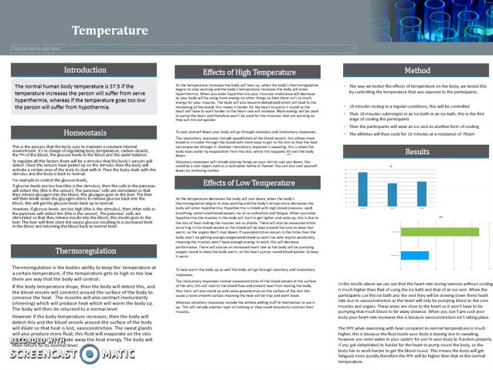Effects of low temperature. As the temperature decreases, the body will cool down. When the body's thermoregulation begins to stop working and the body's temperature decreases, the body will enter hypothermia. Hypothermia is linked with high blood pressure, rapid breathing and constricted blood vessels, as well as lack of coordination and fatigue. When you enter hypothermia, the muscles in the body will start to get tighter and will seize up. This is due to the loss of heat, making the muscles not as pliable.